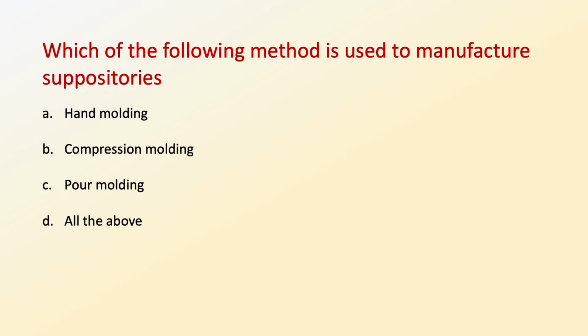Now the next question is, which of the following methods is used to manufacture suppositories? So there are various methods which are employed for preparing or fabricating the suppositories. That is hand molding method, compression molding method, pour molding method. So the correct option is option D, which is all the above options are correct, because all these three options are the types of methods used to manufacture suppositories. So the correct option is option D, which is all of the above options are correct.